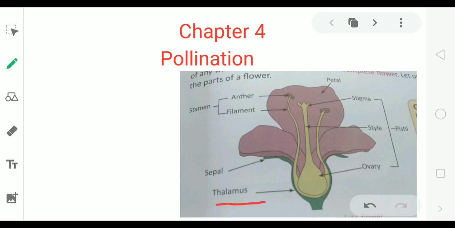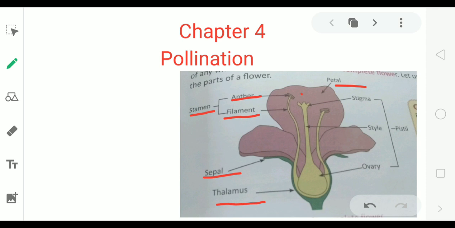Thalamus is basal part of flower. Sepals are green leaves. Petals are colorful leaves. Now stamen. Stamen is male reproductive part of flower. It further has two parts, anther and filament. This anther contains pollen grains. Pollen grains are present in anther.